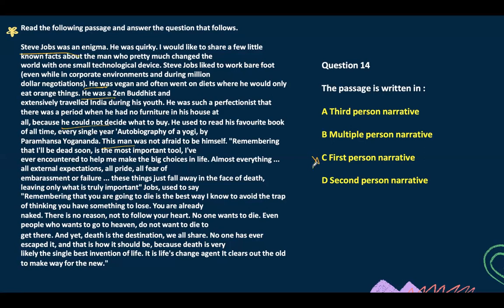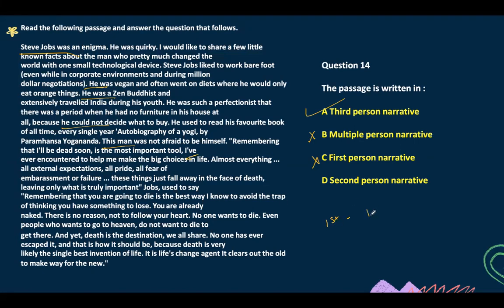Now, what will we call this, second person or third, not multiple person, only the author is telling, so eliminate that. What is second person or third person, students? So the author is telling us about Steve Jobs, so it is going to be third person narrative. Just in case you're confused, first person would be, for example, at the end he's saying I, like Steve Jobs is talking, I believe that, but the majority of the passage is in third person.